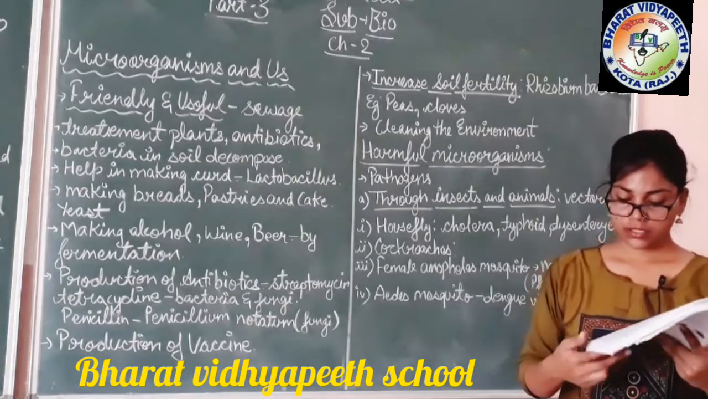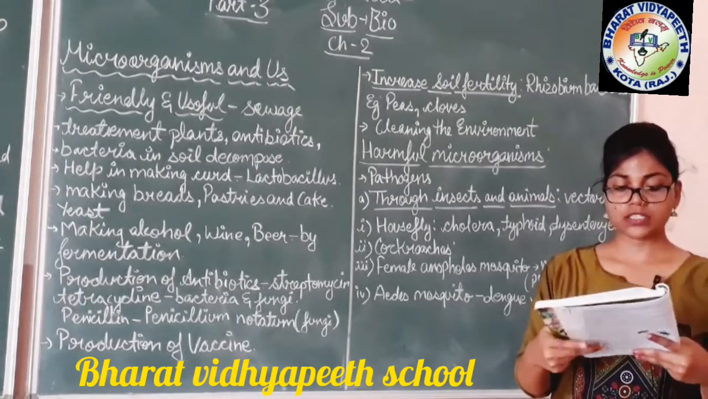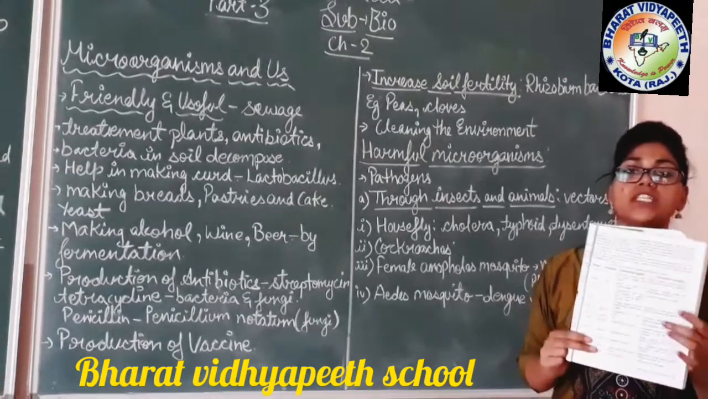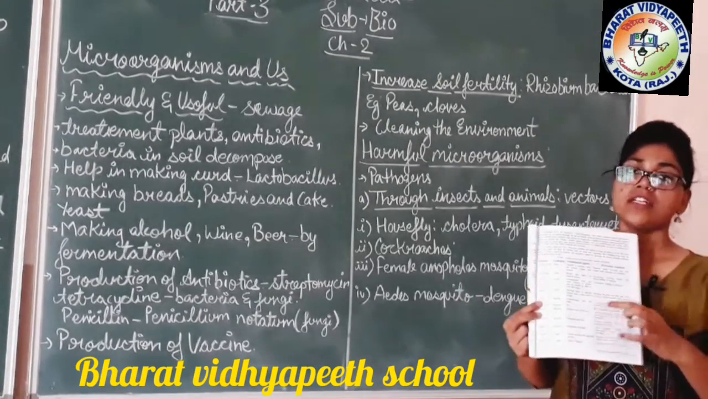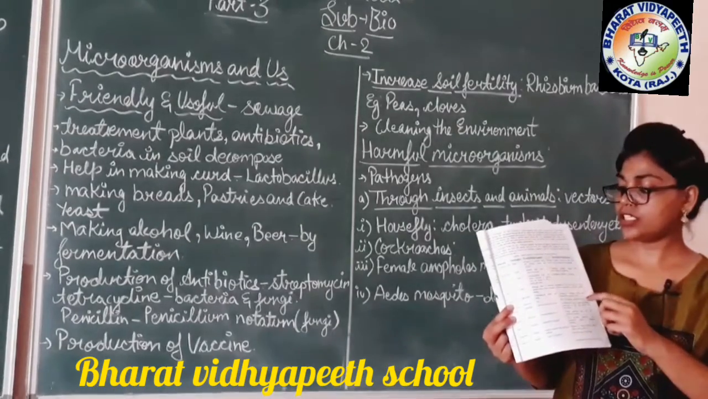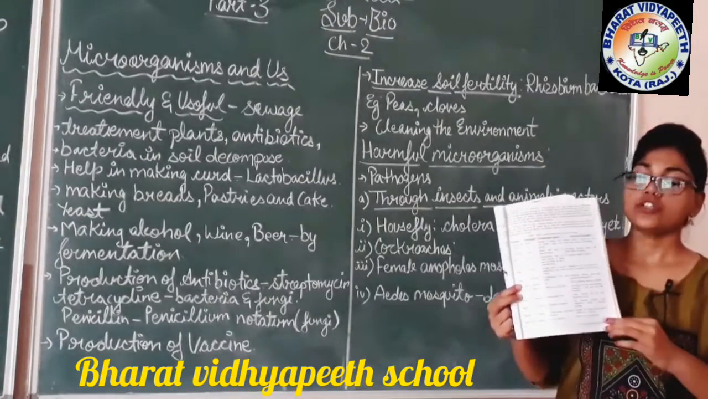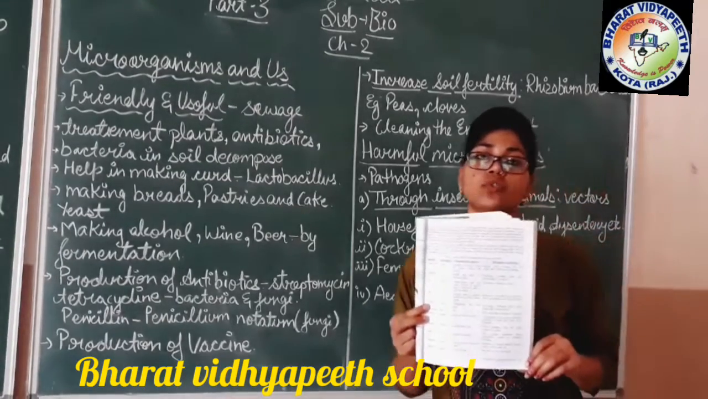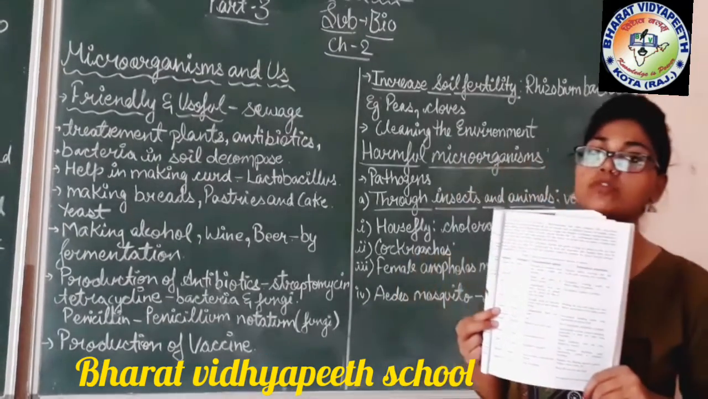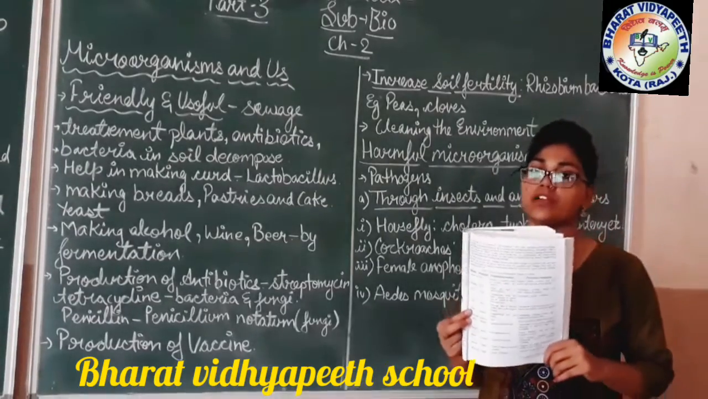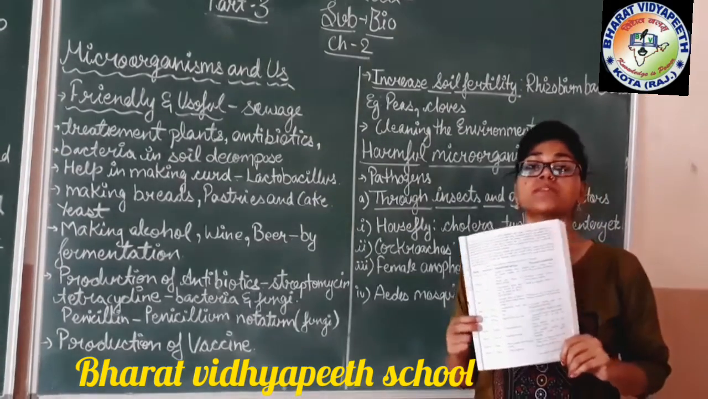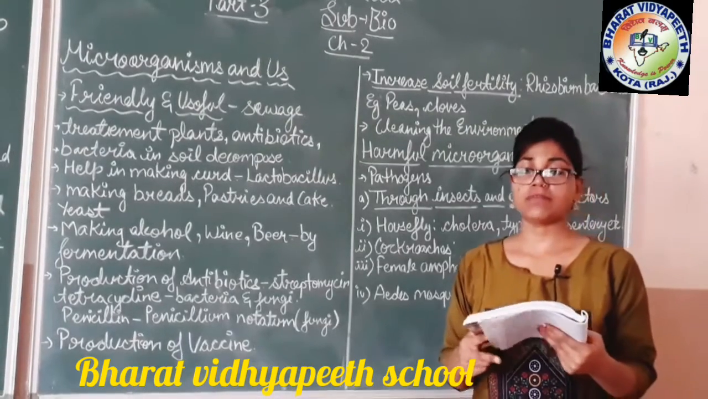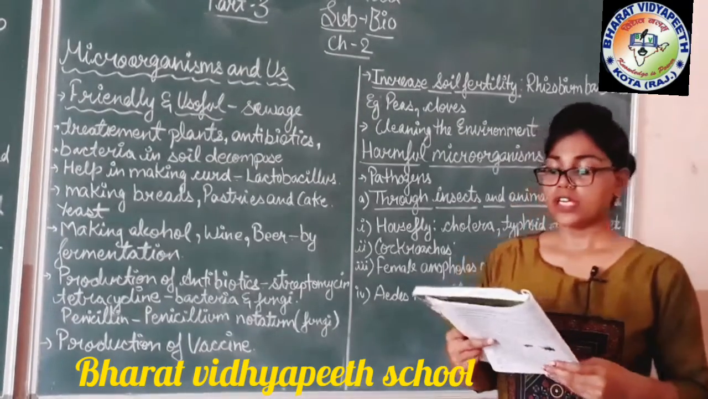Here is a table on page number 23. A table is given here which tells about the different types of disease, their carriers, the symptoms the disease causes, and what the preventions are. You have to draw this table in your notebook and learn it, so that you can easily tell which disease is caused by which microorganism, and what the preventions and safety measures are, so that we can protect ourselves from these types of diseases.